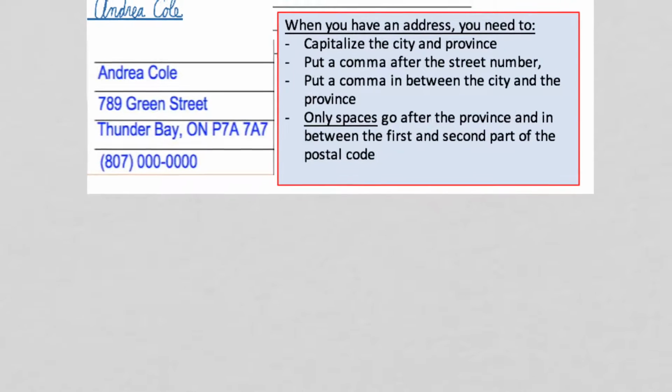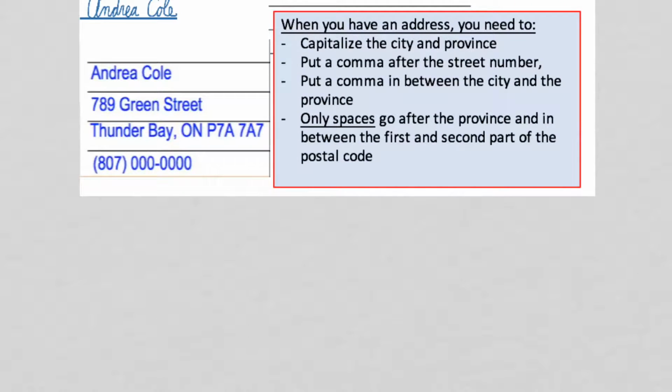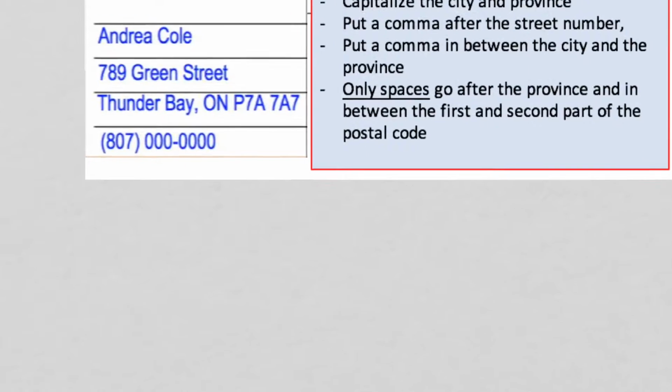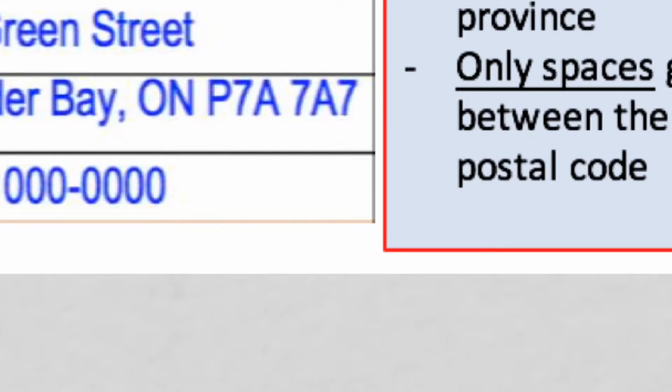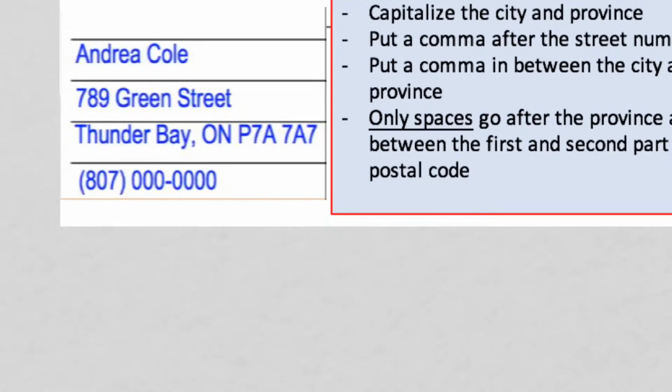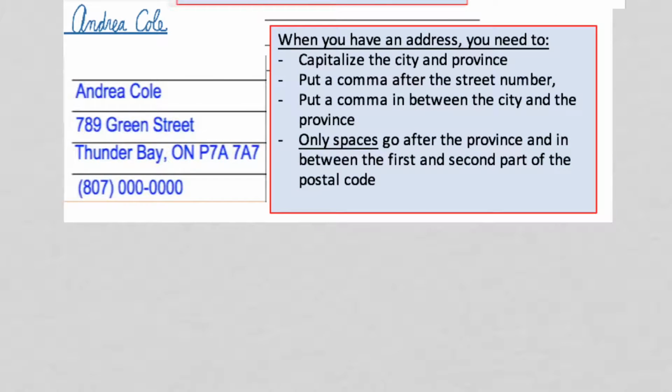And this address is the same, the rules are the same. You would capitalize the city and the province. This time I have a different city and a different province. Now notice here with the province of Ontario, I've used a short form, and you could do that. And then of course you put a comma after the street number.